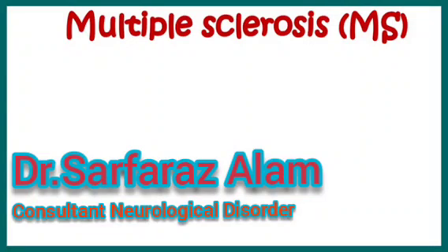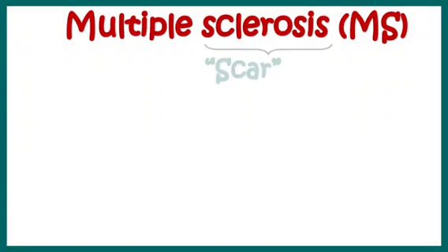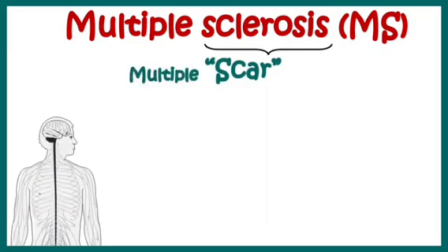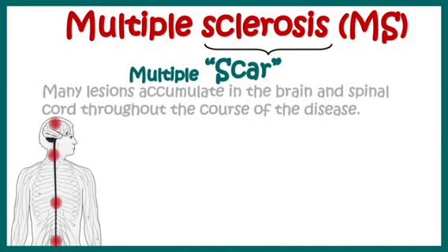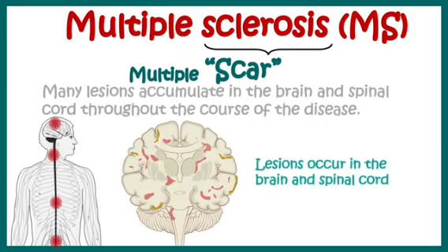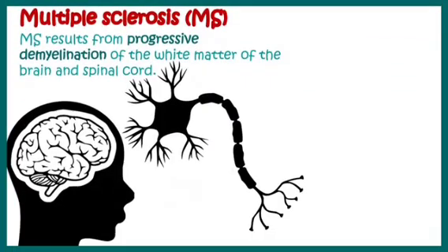In this video, we'll talk about multiple sclerosis or MS. Sclerosis means scar. So multiple sclerosis means scar over different locations of the central nervous system. The lesions are present in the brain and in the spinal cord. Multiple sclerosis is kind of like a progressive demyelination.